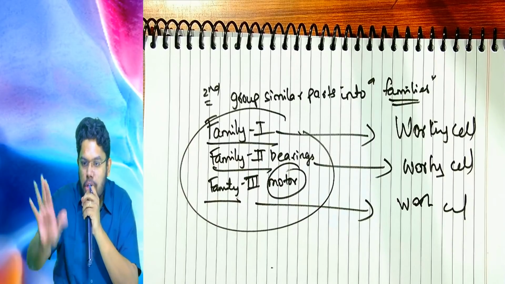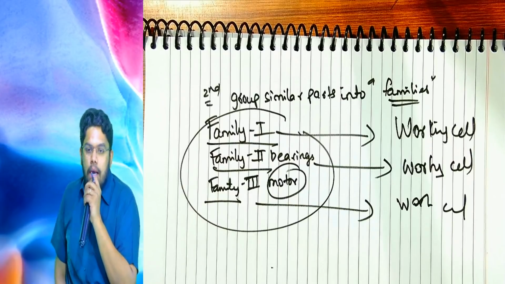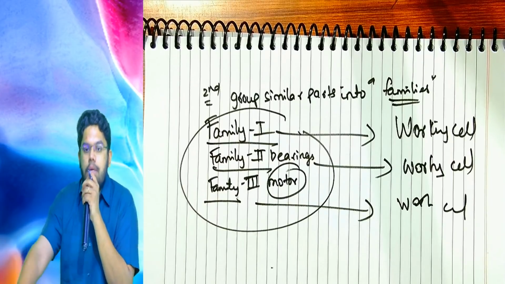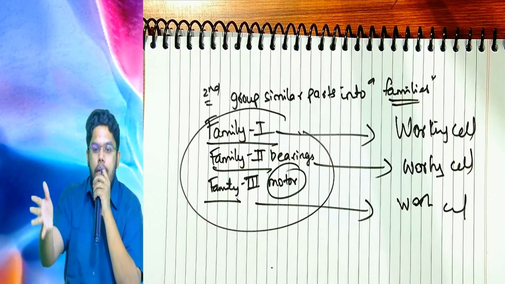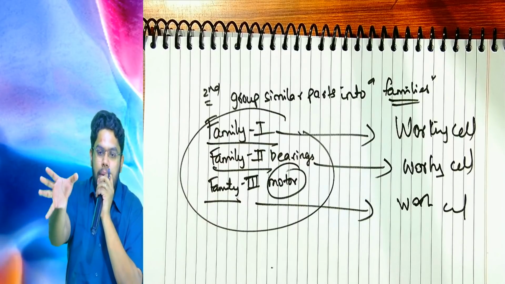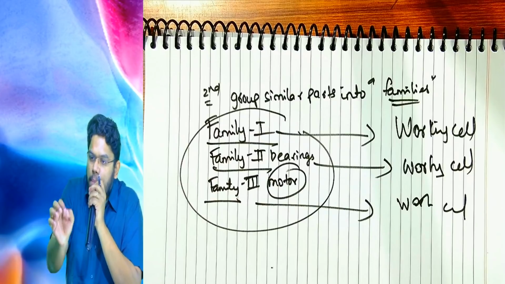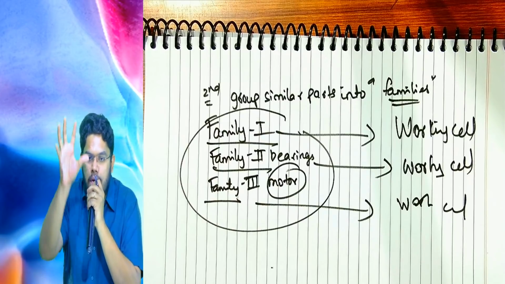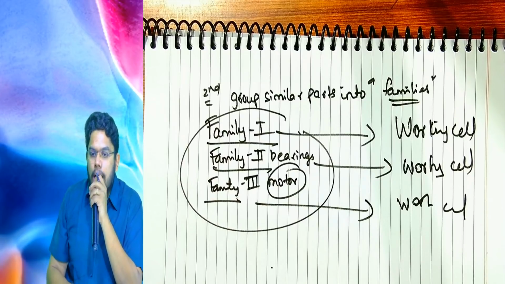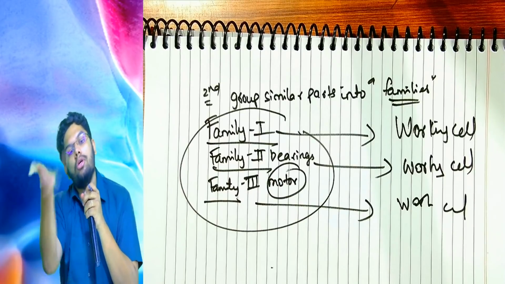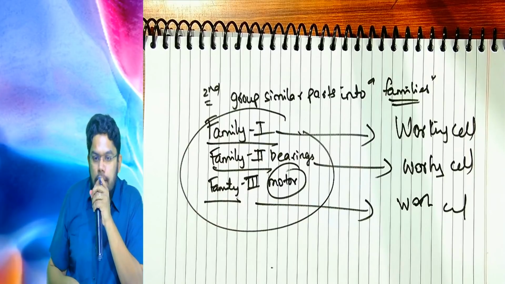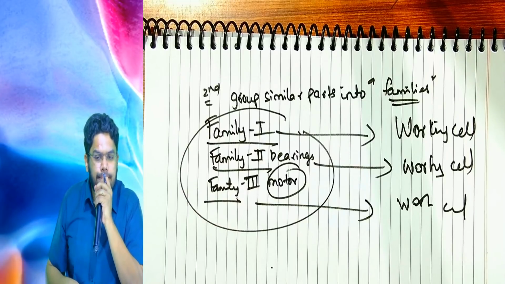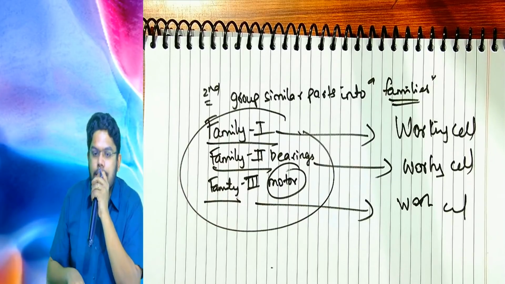Please remember, it's not so simple. Like our earlier example, machining, finishing, assembly, packing, you can do that when the product is not much of a complicated product. If the product is an advanced product like an automobile, you can't say each working cell will produce one car. You can't do that. Each working cell cannot produce one car because it's a complicated industry.